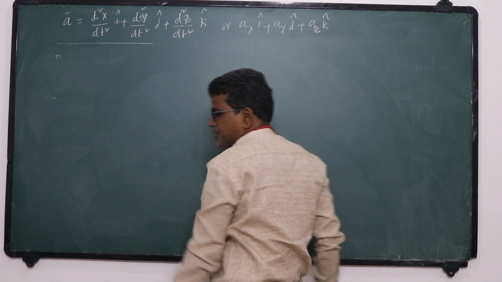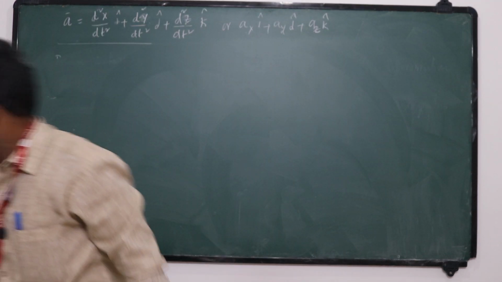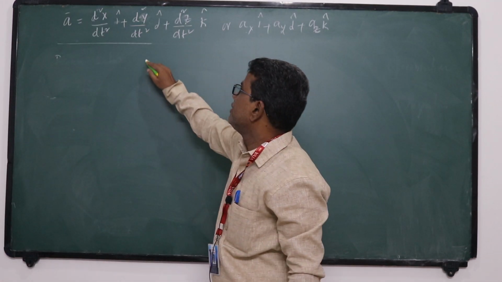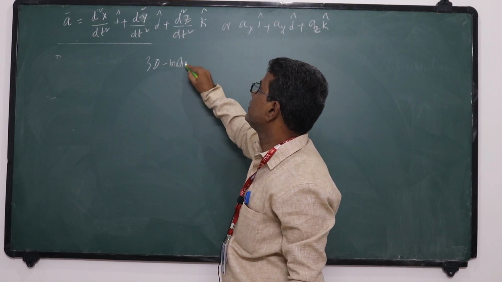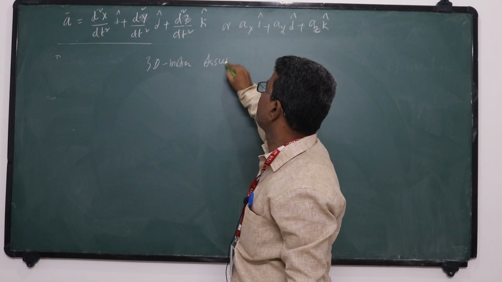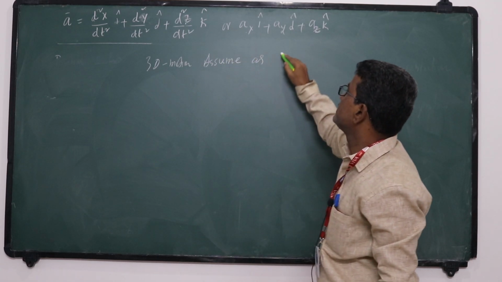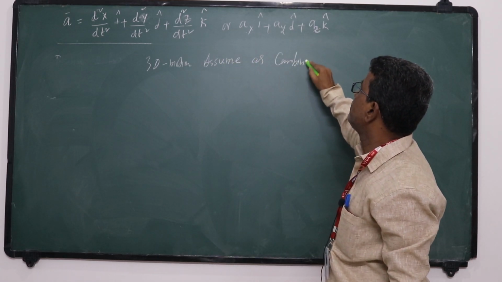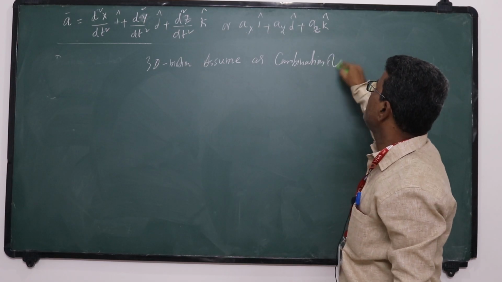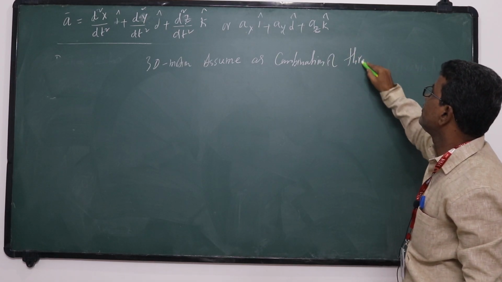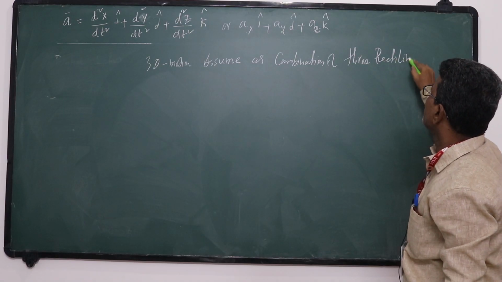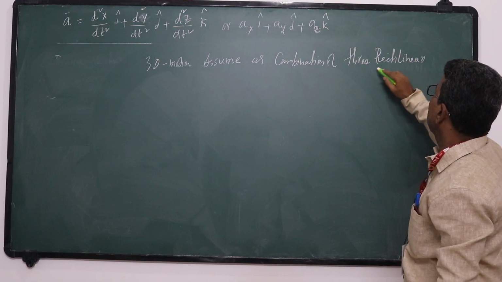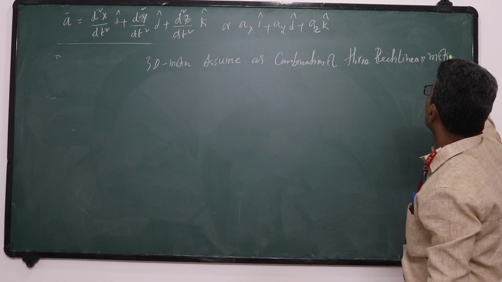So this three-dimensional motion, 3D motion, we can assume as a combination of three rectilinear motions.